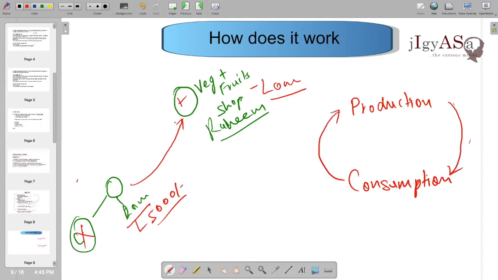The government also gives a loan to this company as compensation for the losses during the COVID lockdown, and the company gets started. It gives Ram his job back, and he becomes an employee, started earning on his own. With time, the company also started making profit, and Ram started going to Rahim's shop more frequently, and Rahim going to the mandi purchasing more fruits, started earning profit. The company started earning profit, Ram started earning money, and the whole process of production and consumption started again.